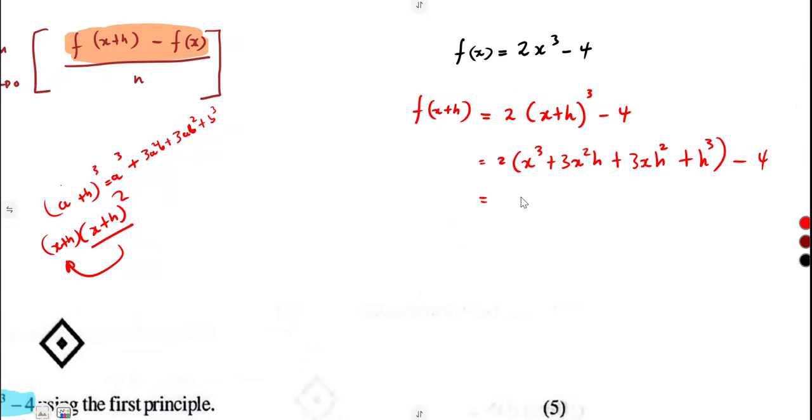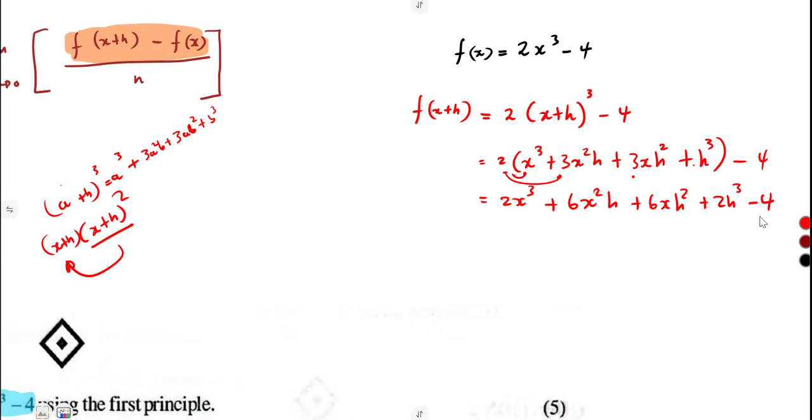So expand brackets, then simplify. 2 has to expand every term, so this is 2x cubed. 2 times 3, that's 6 x squared h. 2 and 3, that's going to give us 6x h squared. To the last one, 2 and h cubed is going to be 2h cubed minus 4.